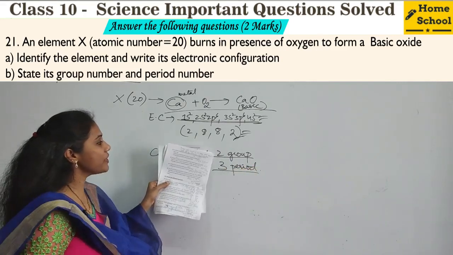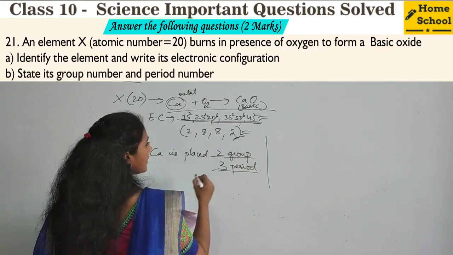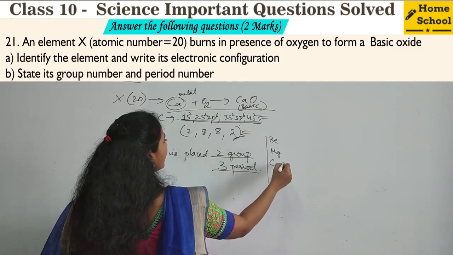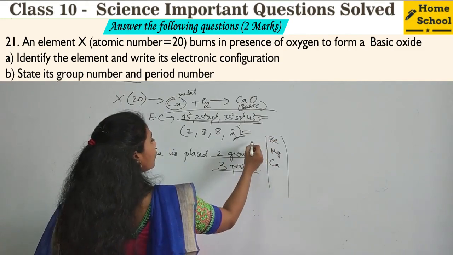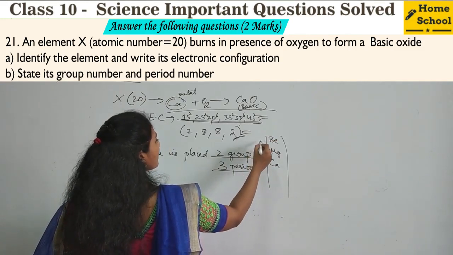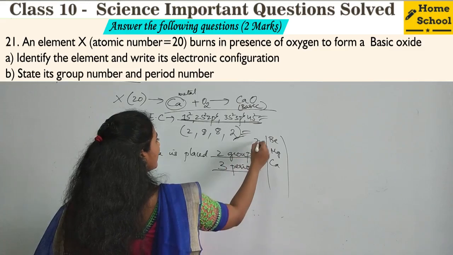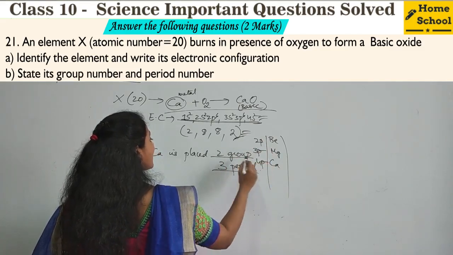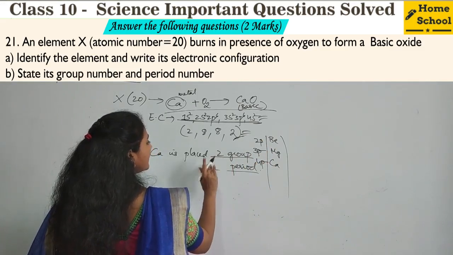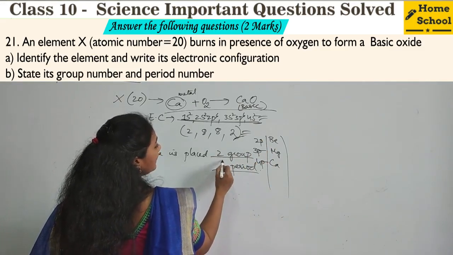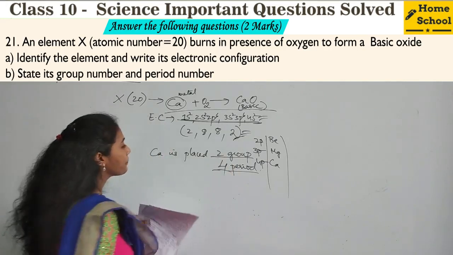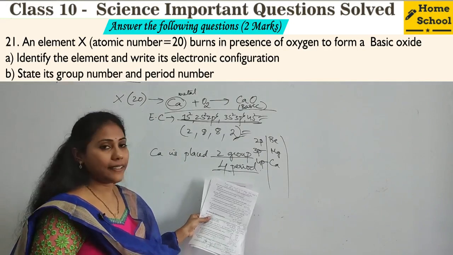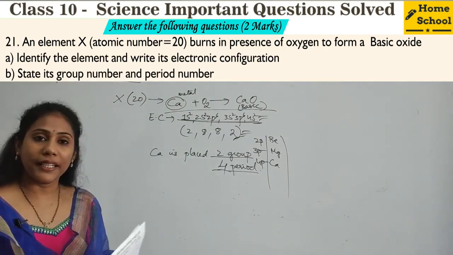So can you tell me which is the first element in the second period? It is beryllium. After that, magnesium. After that, calcium. Right? So beryllium comes in the second period, magnesium comes in the third period, and calcium comes in the fourth period. So calcium is placed in the second group and fourth period. So this is what you have to write.